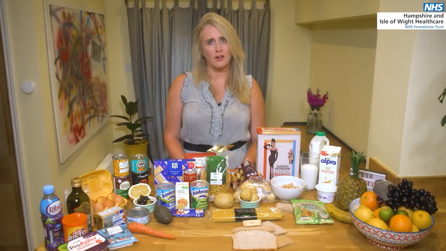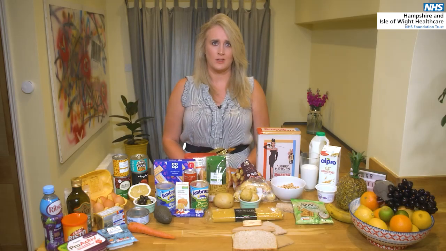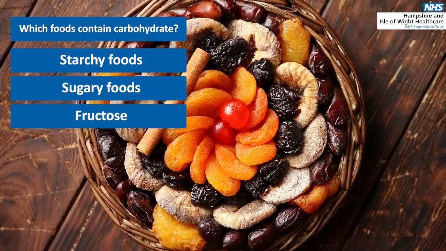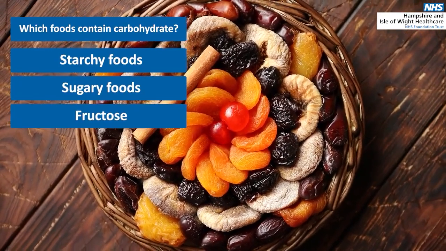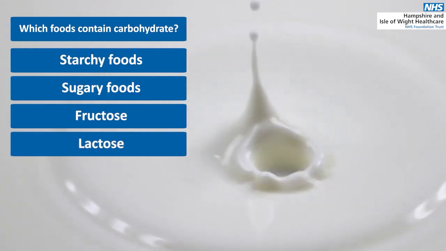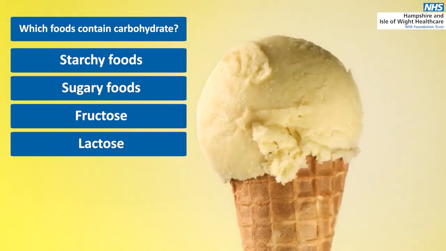The other type of sugar can be found in things like fruit, which contains a natural sugar called fructose. All fruit, such as fresh, dried and tinned, will increase blood glucose levels after eating. There is another type of natural sugar found in things like milk and yoghurt, and it's called lactose. All milk products, whether full fat, semi-skimmed or skimmed, and products made from milk, such as custard and ice cream, contain carbohydrates.